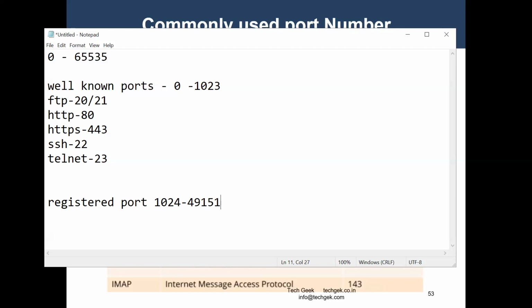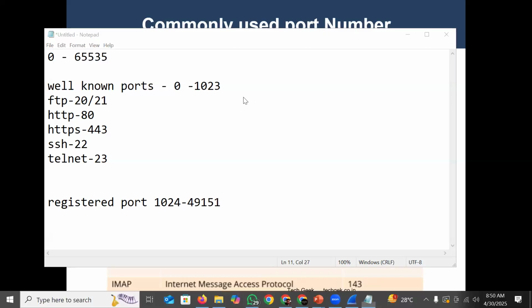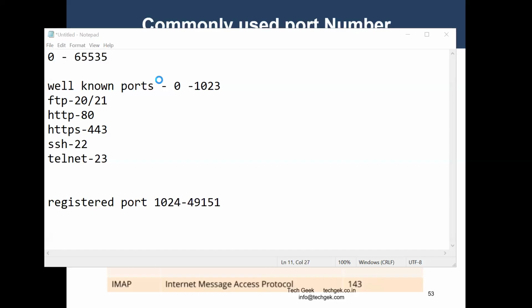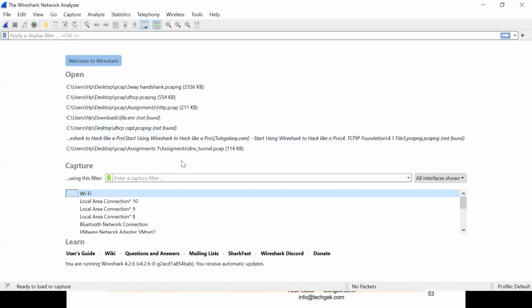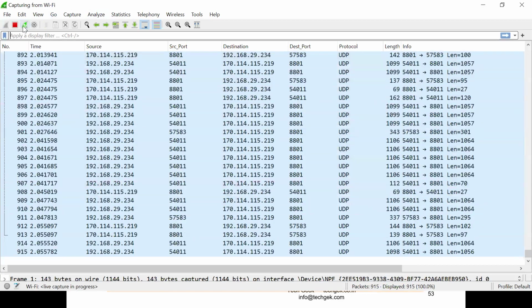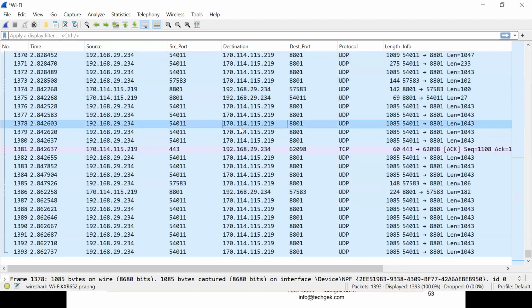Like Skype or Zoom. If we see what the port number for Zoom is, it's not specifically fixed, it can be random. Can you see this here? This is a Zoom application. What is that port number? 8801.